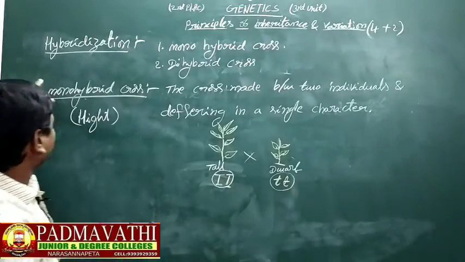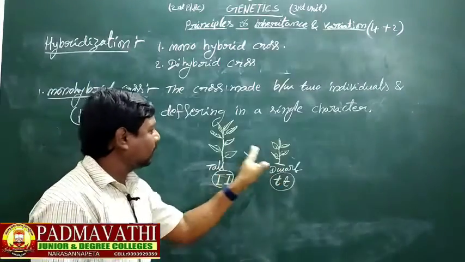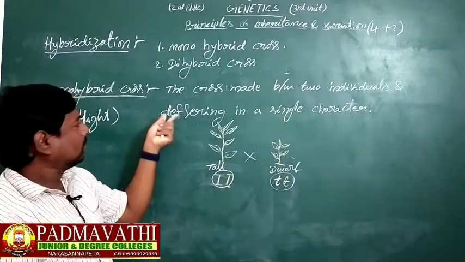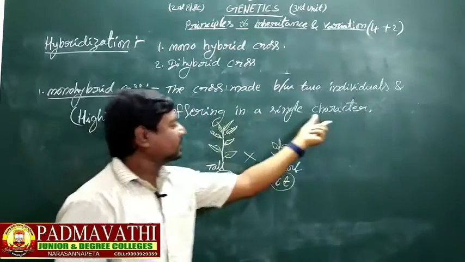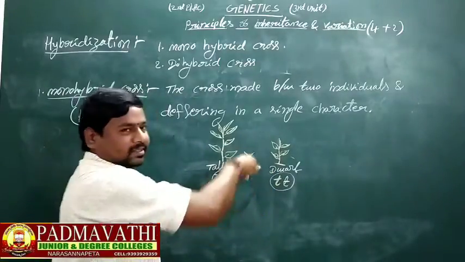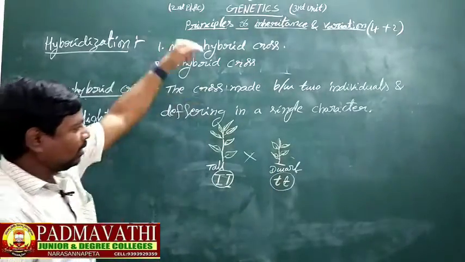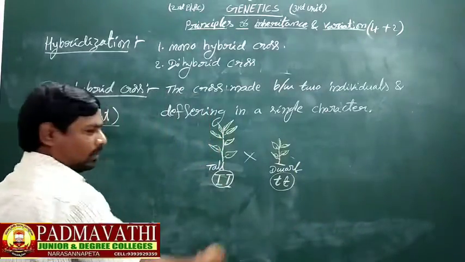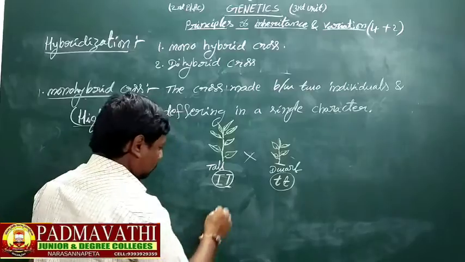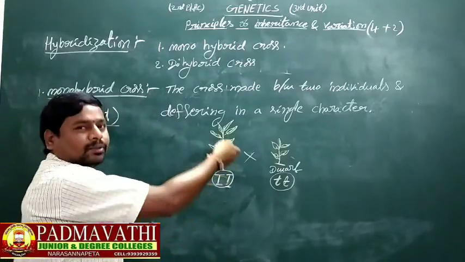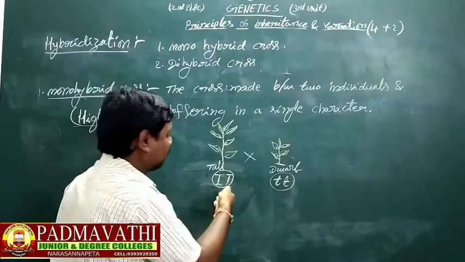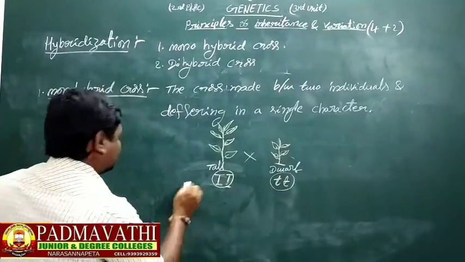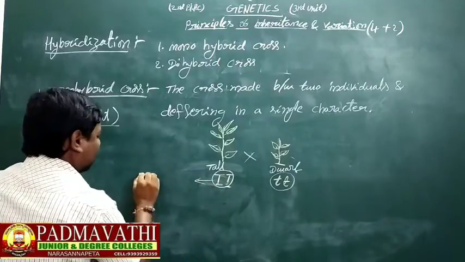So, what is meant by monohybrid cross? The cross made between two individuals differing in a single character. The single character is height. One is tall, another one is dwarf, a short plant. Now we cross them. So, how many factors are there? Two factors. The factors are called alleles. These are the parent alleles.